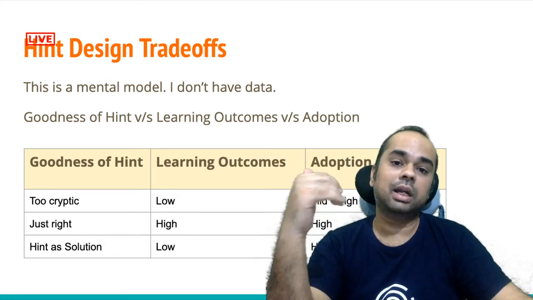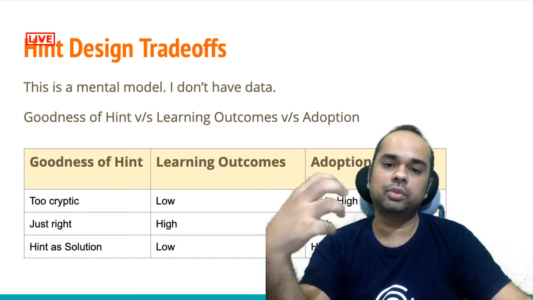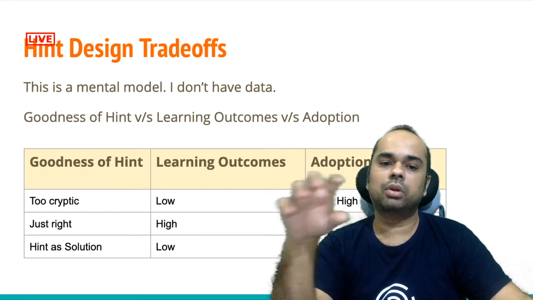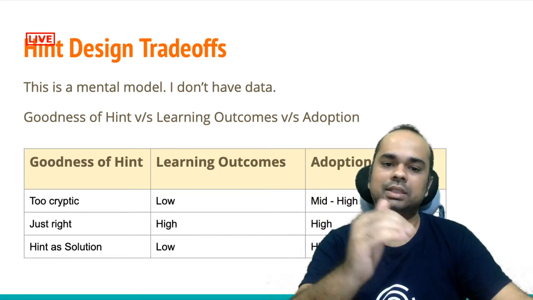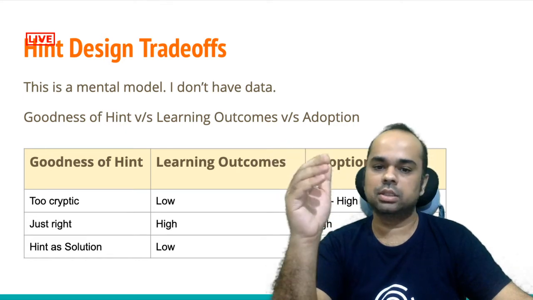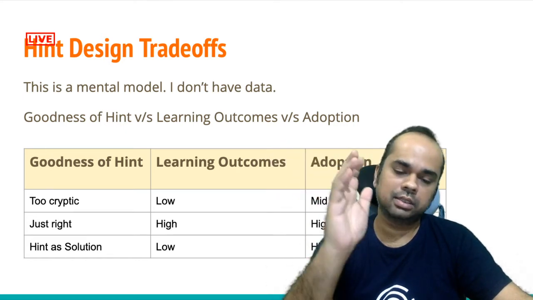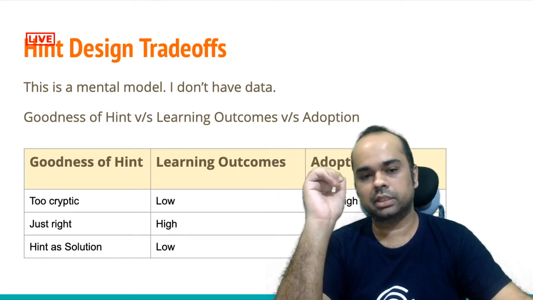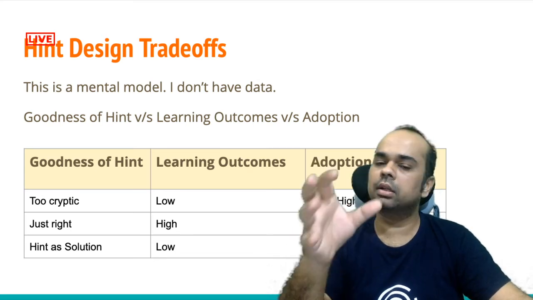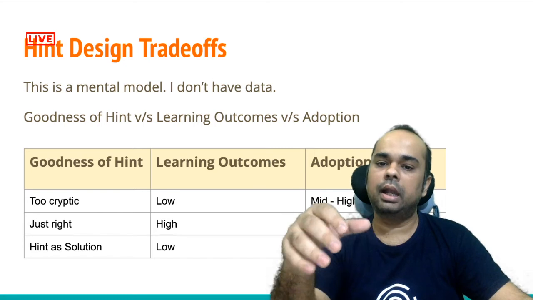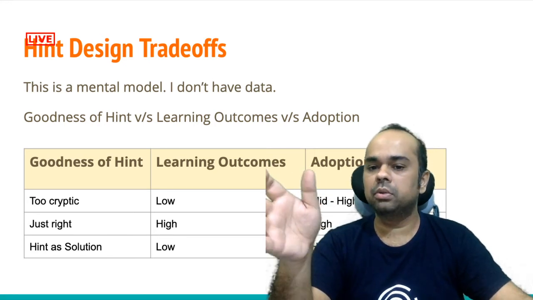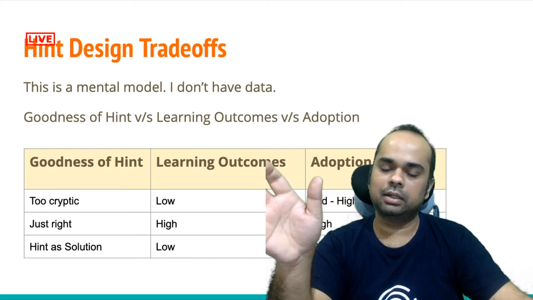And the last is adoption, appropriation of the platform, of the online learning environment. So what we have over here is three different variables, where you have the hint on one particular side, second is the learning outcomes, and third is the revenue. So one is an economic consideration, and second is a learner outcome kind of consideration. And what I've just written over here is that if the hints are too cryptic, the learning outcomes are going to be poor, and the adoption may be poor, mid to high, and that mid to high is bad.